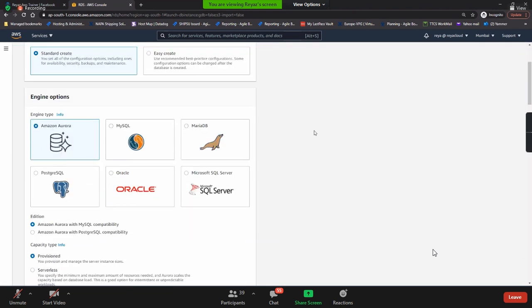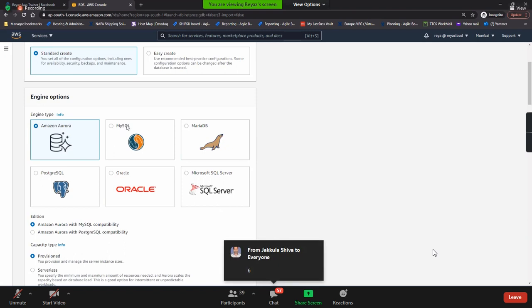Do you remember that we discussed how many engines we have? 6 engines. What are those? So Aurora, MySQL, MariaDB, Postgres, Oracle, and MS SQL Server.